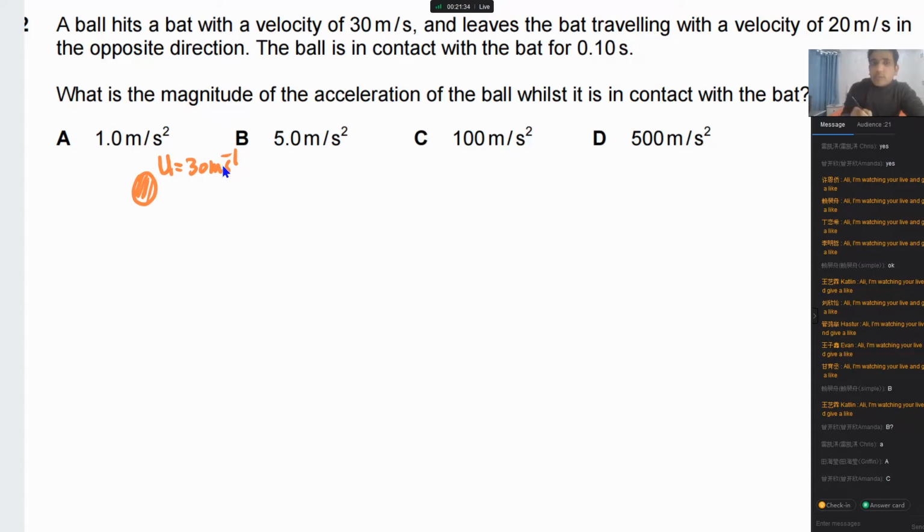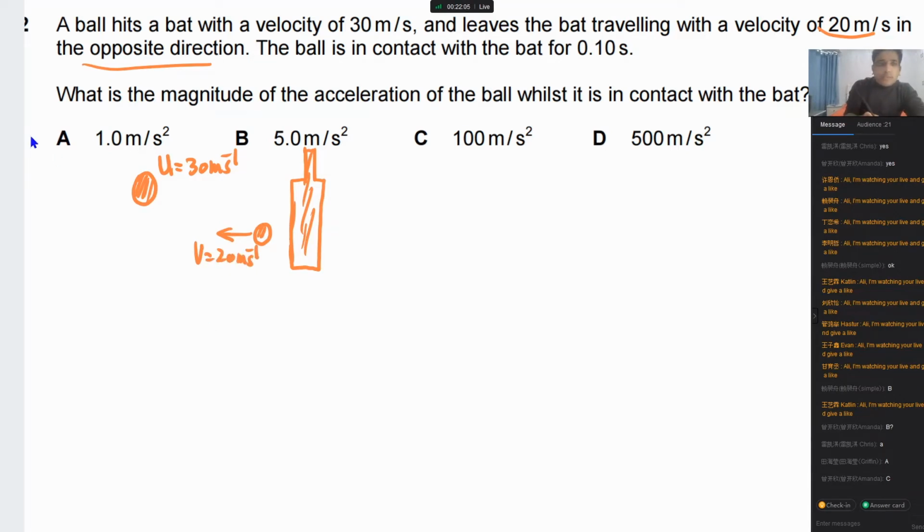So listen carefully now. It is also given to you, there is a bat. You can simply imagine this is a bat, like a baseball bat, if you have seen one. The ball hits this bat, and the ball goes back in the opposite direction, 20 meters per second in the opposite direction. The speed of the ball is given as 20 meters per second.